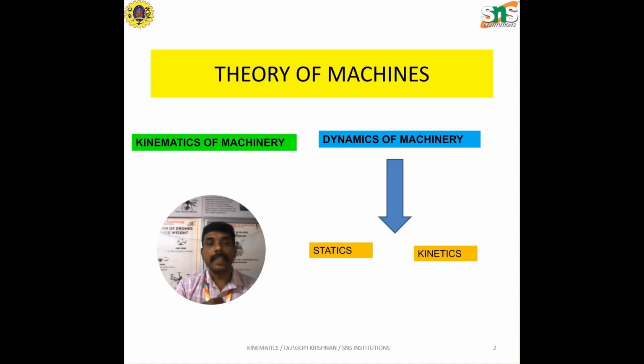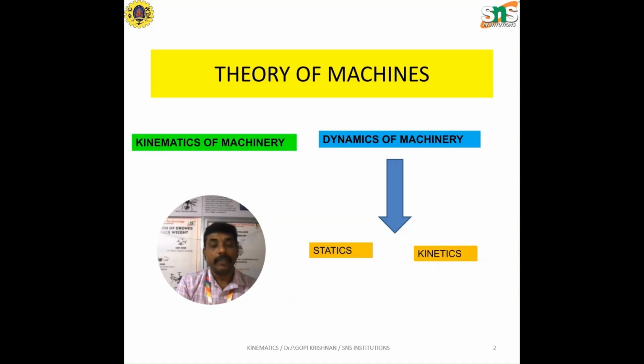We are going to study the machines, and we are going to deal with the analytical parts, the problematic parts and the theoretical parts of the components in the machine. If you are studying the different forces acting over the components without studying the mass and the effect due to the mass, that is what we call the kinematics of machinery, right?